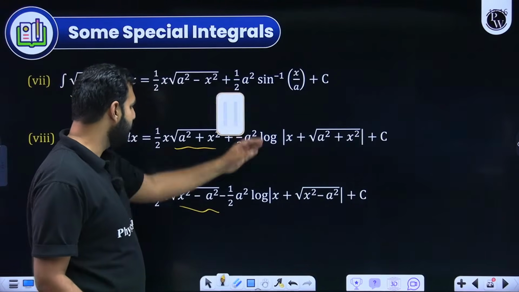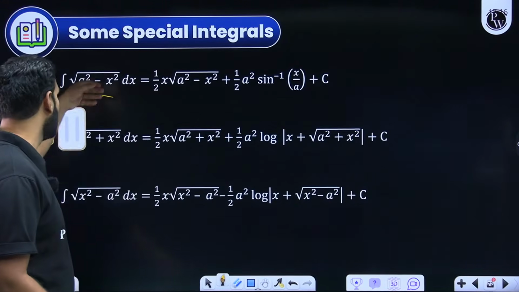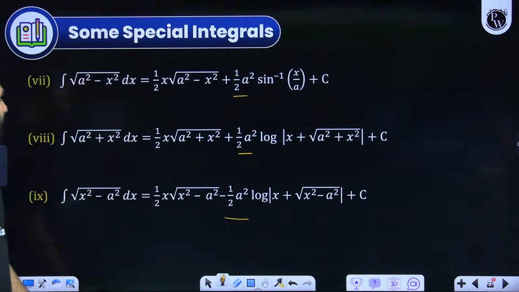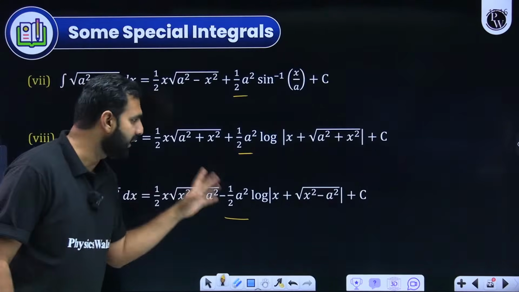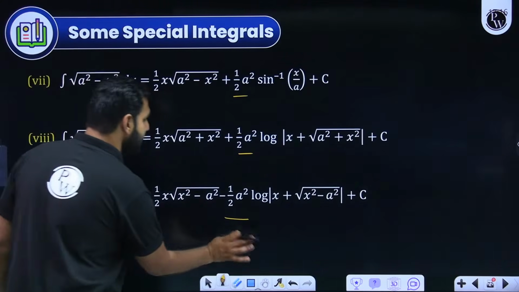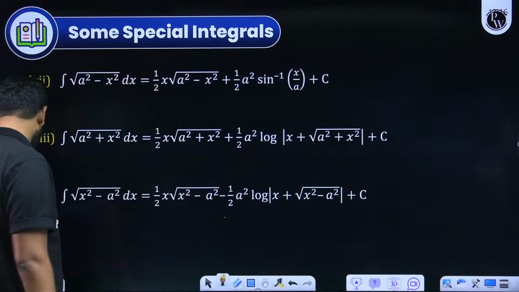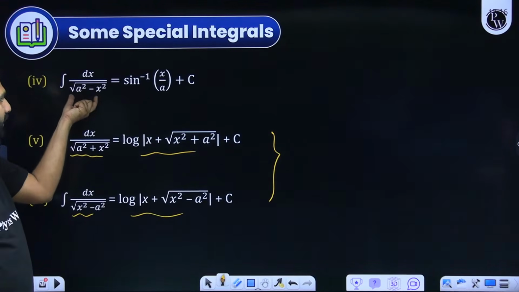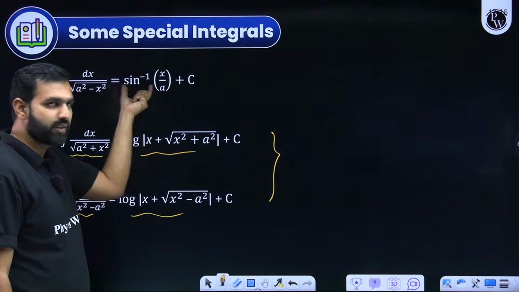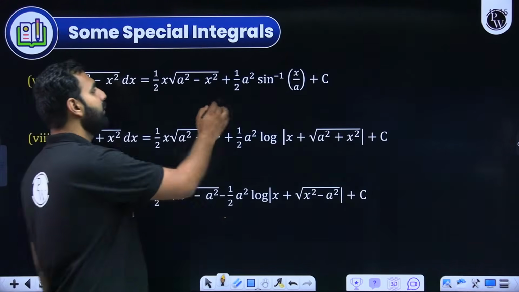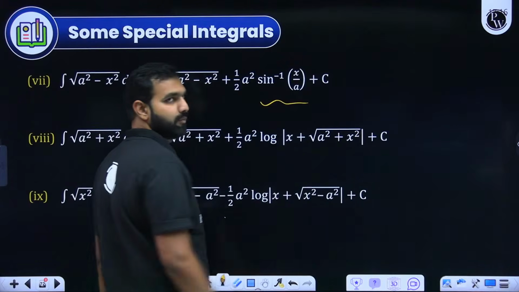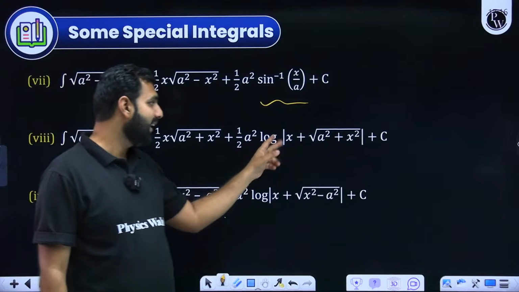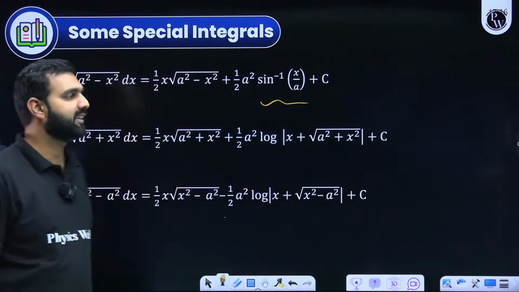Now even the second part is something very simple. What does it mean? Half a square, half a square, half a square. The only change here is if it is x square minus a square, there will be a minus sign. Sir, what is the next thing? The next thing is really simple. If I go back to the previous slide, when it was 1 upon under root a square minus x square, it was sine inverse of x upon a. So this will be 1 by 2 a square sine inverse x upon a. For under root a square plus x square, I hope you remember it was ln of x plus under root a square plus x square. That's exactly what is happening here.